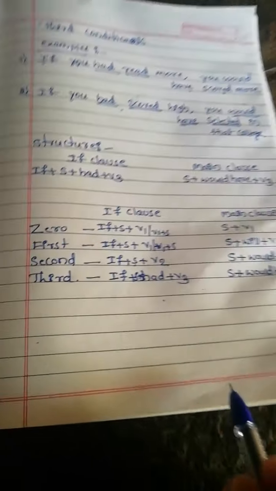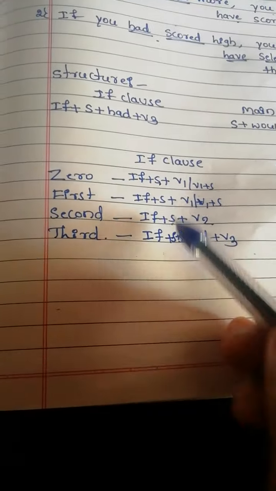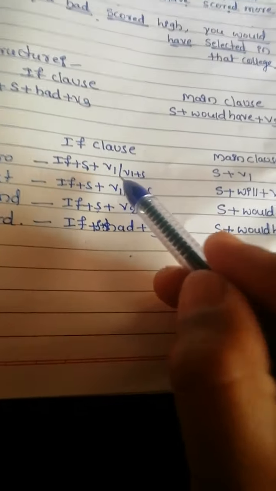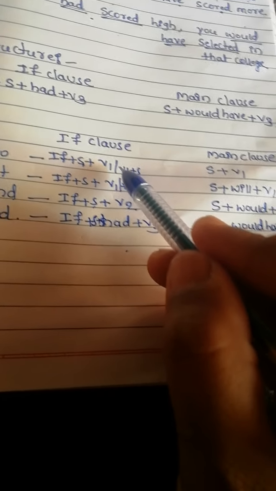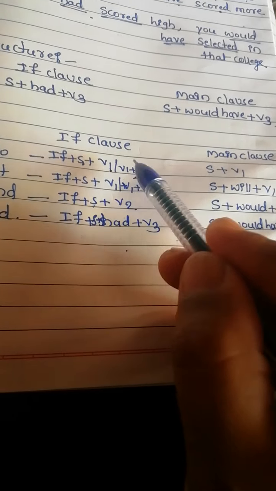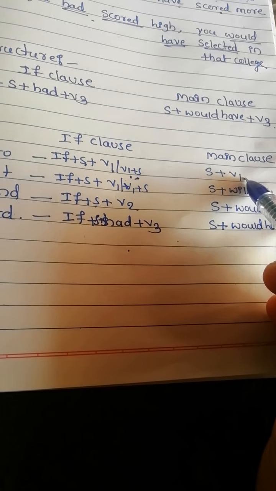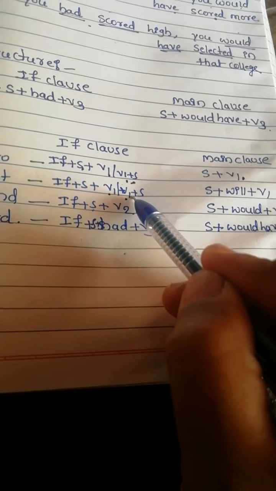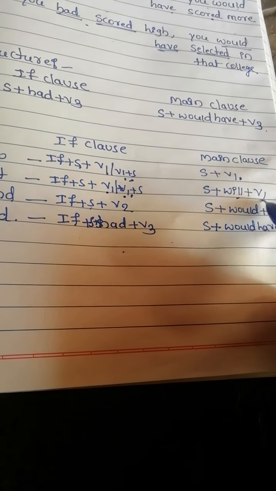If we see these structures, you find the subject is common in all the conditionals, and what changes? The changes come only with verbs. V1 and V1 plus S in the if clause, here V1 in the main clause. And in first conditional, V1 and V1 plus S in the if clause, and in the main clause will plus V1.